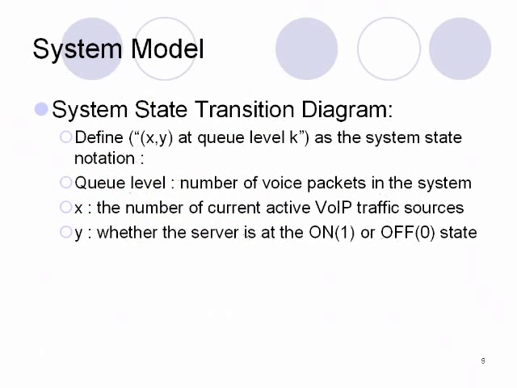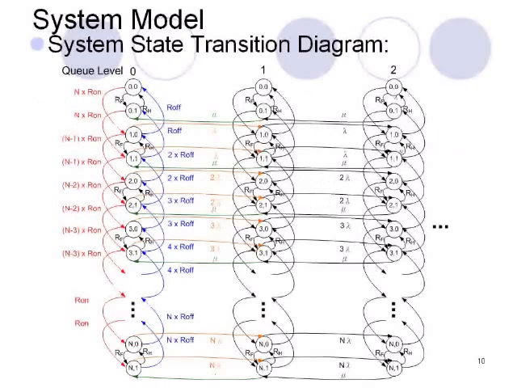X represents the number of currently active voice over IP traffic sources, and Y represents whether the server is in the on or the off state. For example, this state (3,1) represents that there are 3 active voice over IP traffic sources, and the server is in the on state. When there is at least one active voice over IP traffic source in the system, a new voice packet may arrive in the system, and the system Q level will increase.